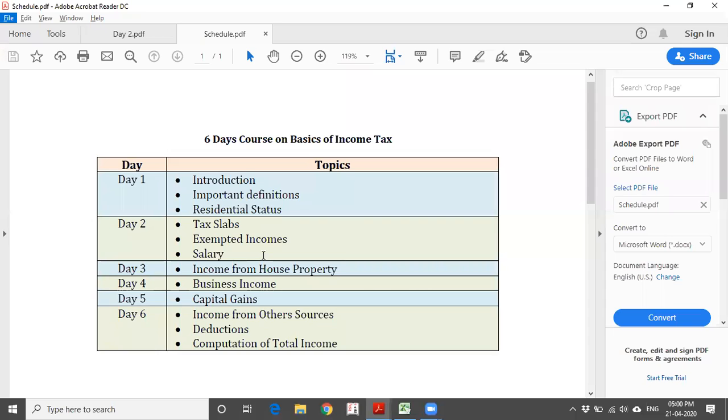Introduction, important definition, and residential status. Today's schedule is tax slabs, exempted incomes, and salary head. So let us start with tax slabs.